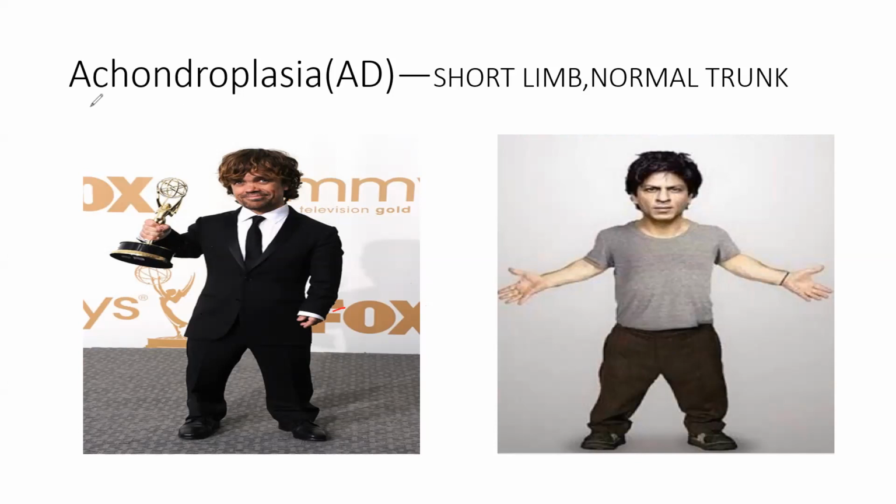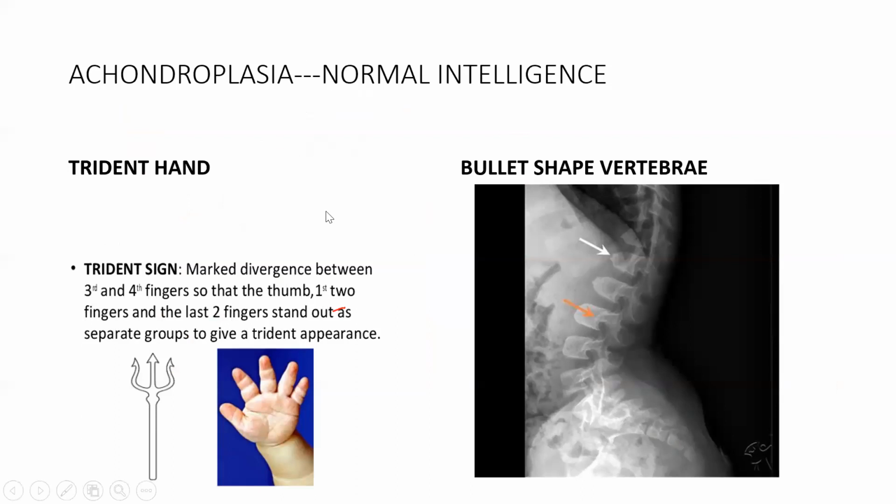Achondroplasia is dominant. Why is it AC? So I say AC is AD. AC, then AD. So achondroplasia is an autosomal dominant disorder where there is shortening of the limbs and a normal trunk. In achondroplasia there are two problems.